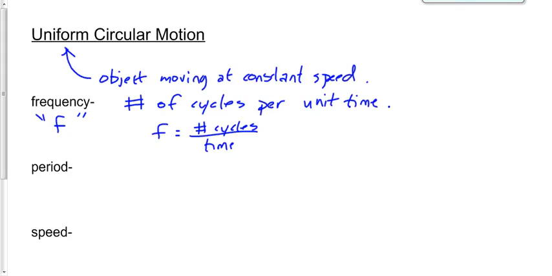Now, what units do you think we'd use for frequency? Let's look at the equation that we just derived from our definition. What units do you think would apply here? Well, the number of cycles is just a number.